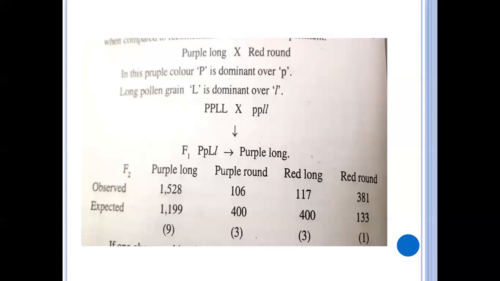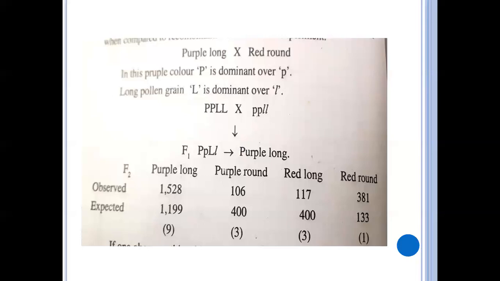But the parental characters, purple long and red round, they got in more frequency. The parental combinations were more in number, and the recombinants were less in number.